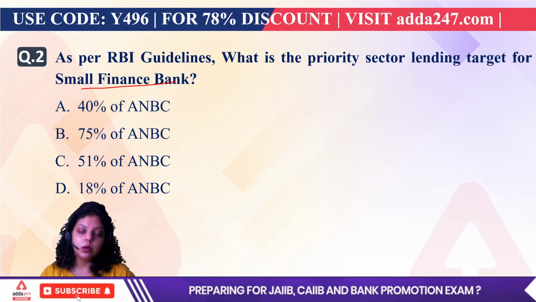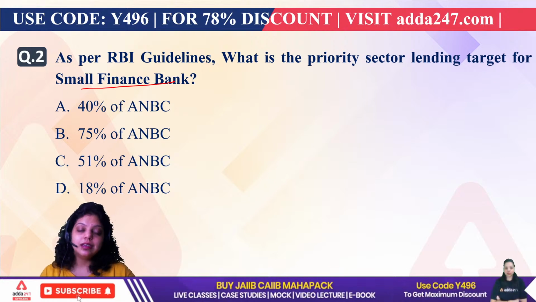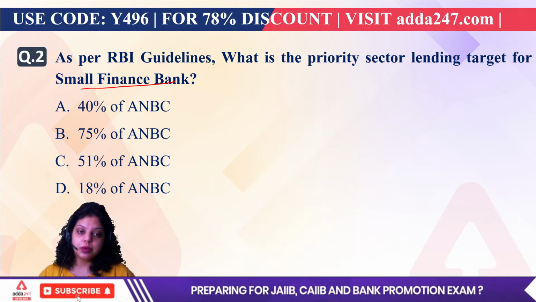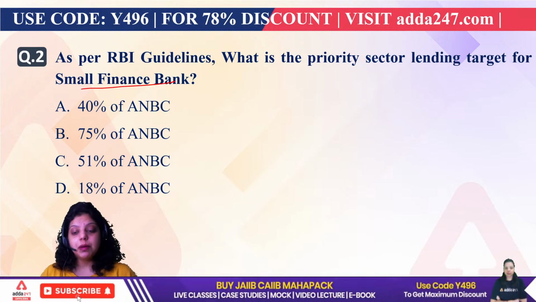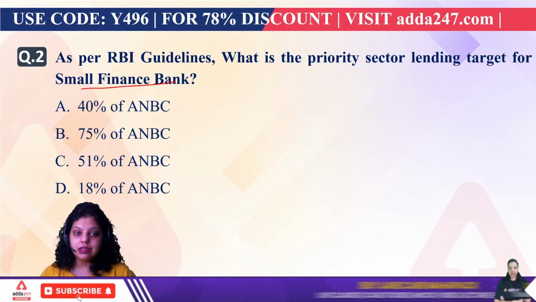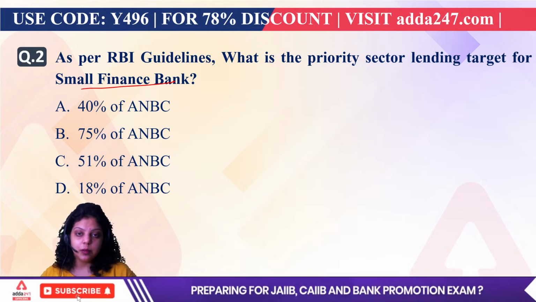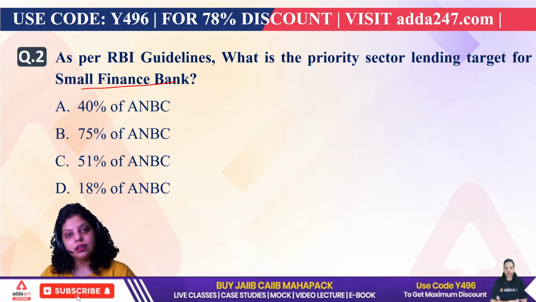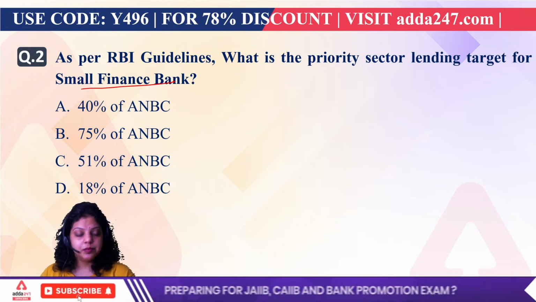Okay. So that's why RBI and the Government of India have given certain sectors priority in case of lending. So whenever commercial banks are providing loans, they have to give first priority to these sectors, so that we will be able to develop or improve these sectors, so that these sectors will help in developing the economy. Okay. So how many sectors are there? There are a total of 8 sectors under the PSL, which come under the priority sector category.